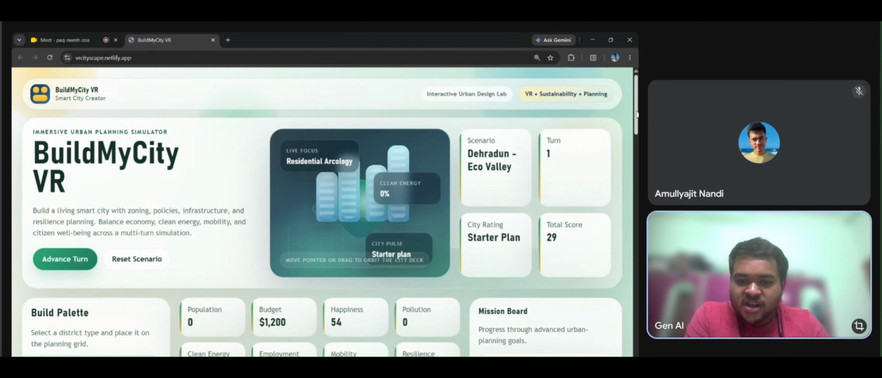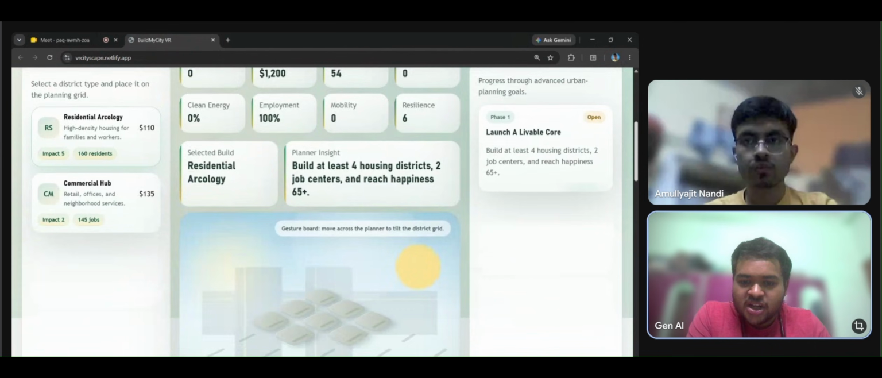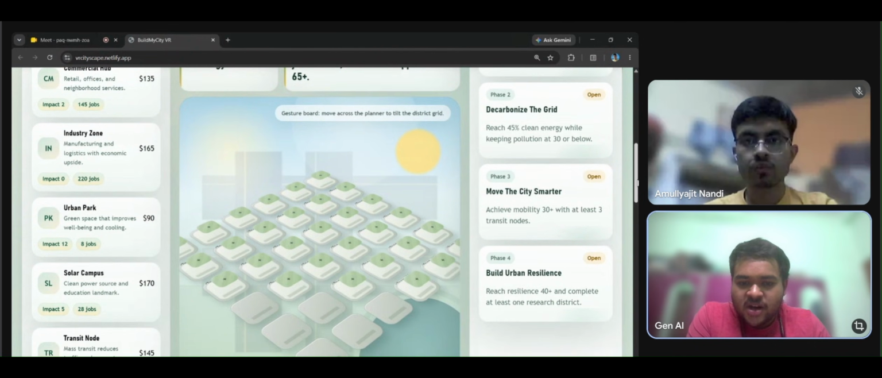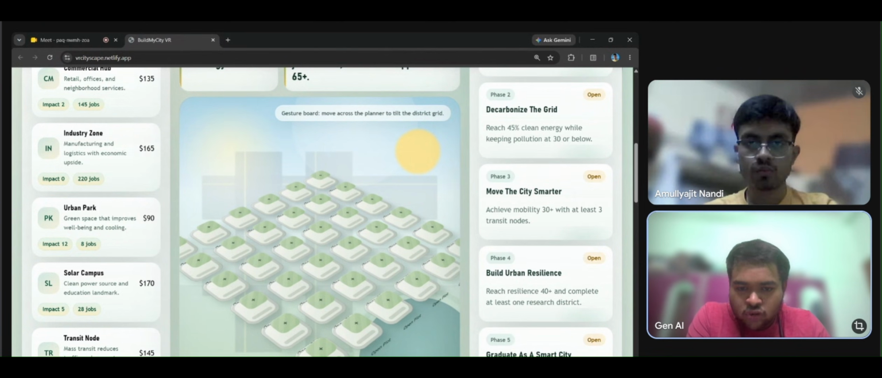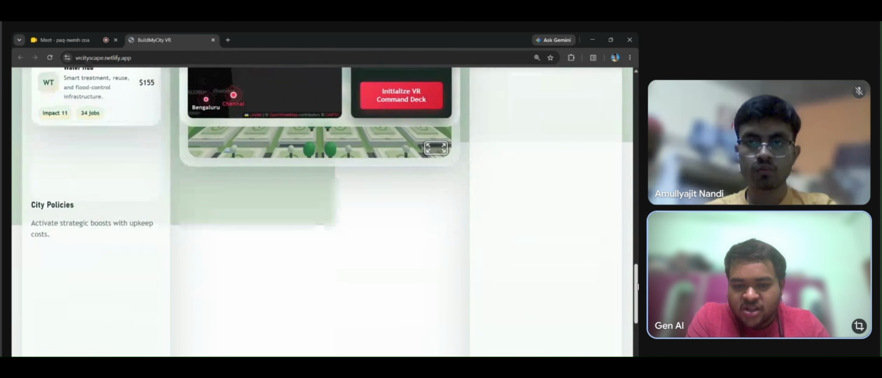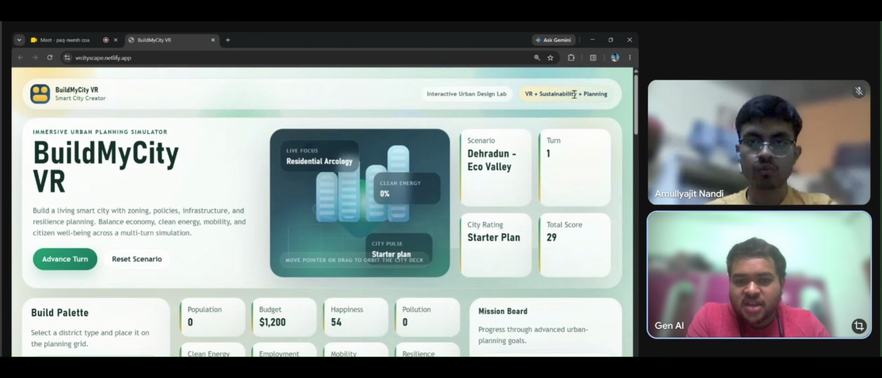Also, the centralized state object updates the 2D dashboard when changes happen in the VR, whereas the event deck system triggers random events in both modes. The assessment report button allows teachers to download an assessment report as a PDF. Build My City VR scales to serve India's 26 crore school students. Now, Amulyajit will present the immersive VR scene.